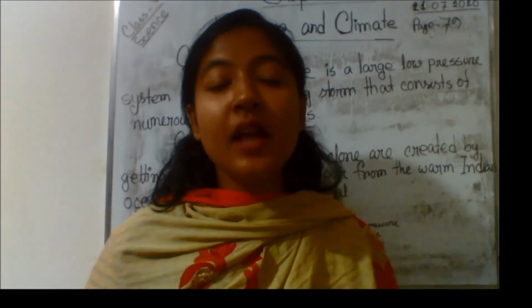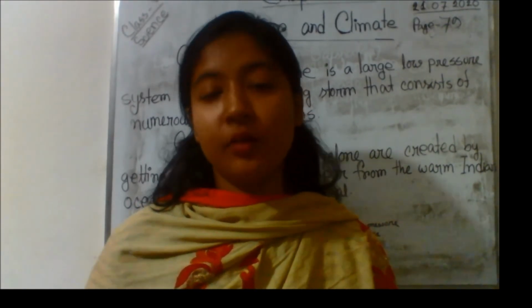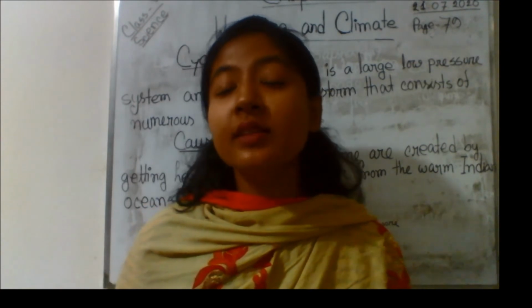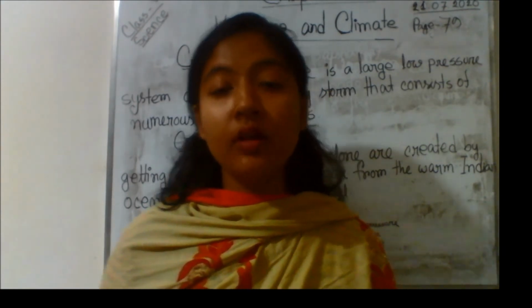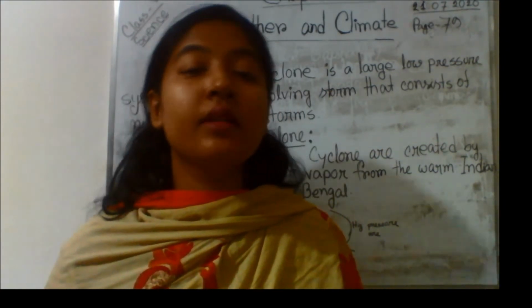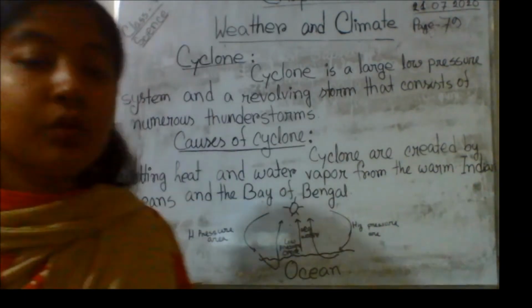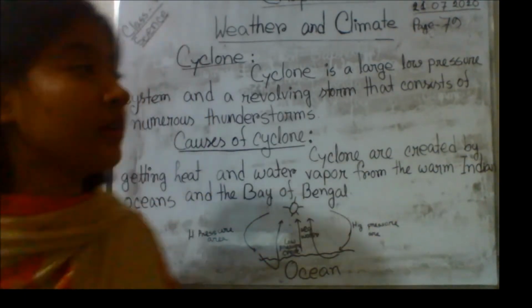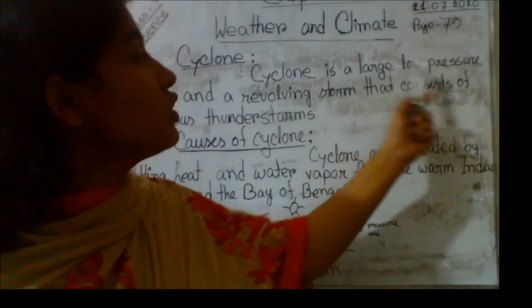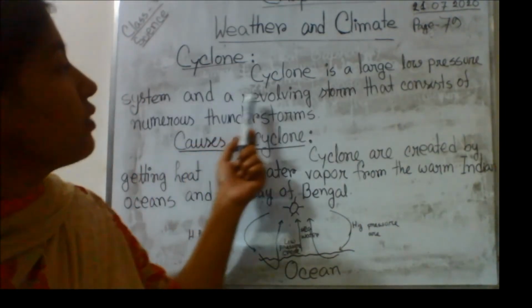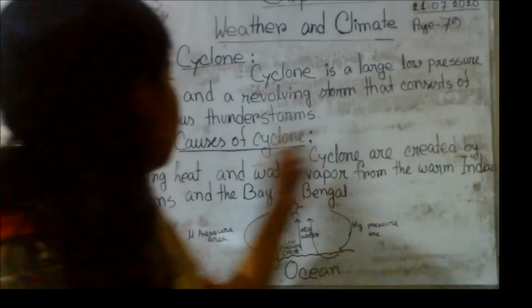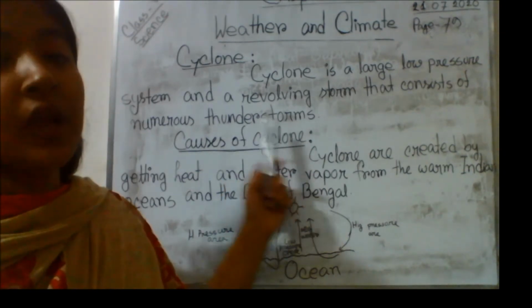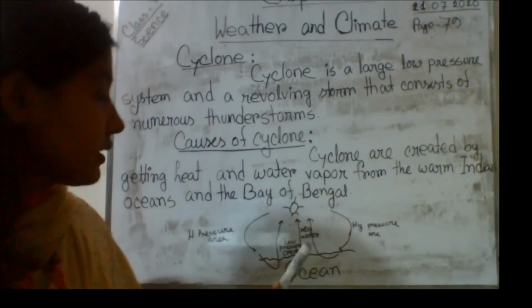So students, now we are going to learn about cyclone. At first we are going to learn the definition of cyclone. Then we will learn about the reason of cyclone. So what is cyclone? Cyclone is a large low pressure system and a revolving storm that consists of numerous thunderstorms. This is the definition of cyclone.